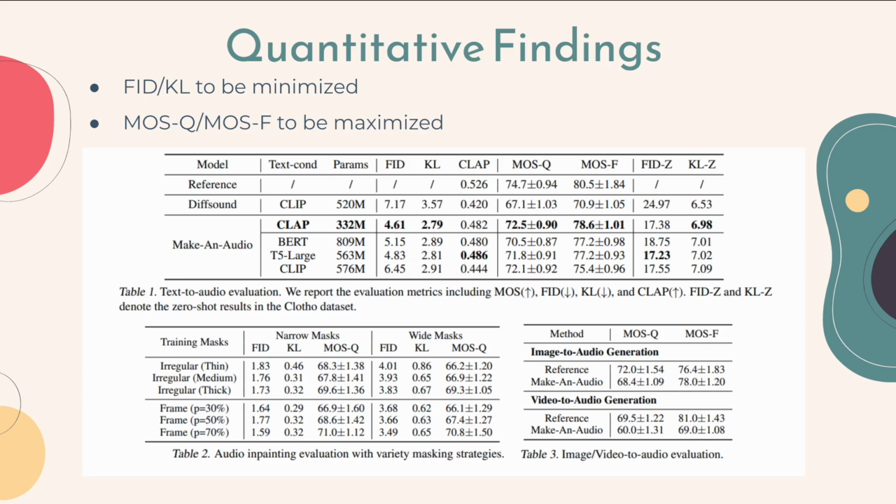From the quantitative findings, we see that Make-An-Audio performs well on almost all the benchmark tests, demonstrating high-fidelity generation with realistic output. Looking at Table 1, we observe that Make-An-Audio has higher quality than a comparable model, DiffSound, with a minimized FID score of 4.61 and a KL divergence score of 2.79. Make-An-Audio also outperforms DiffSound in terms of subjective quality, with collected mean opinion scores regarding quality and faithfulness just below the reference values. Make-An-Audio also performs well for audio inpainting and achieves fairly high subjective quality for visual-to-audio generation.